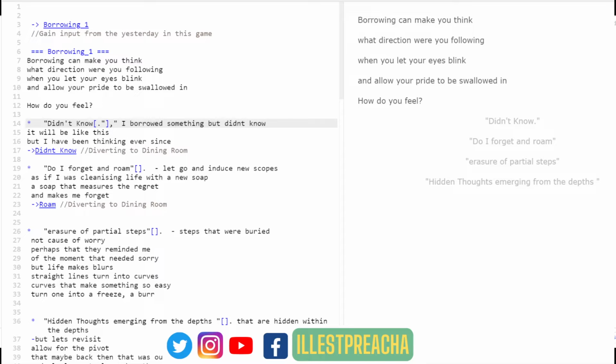Welcome to another prompt of the NaPoGenMo and NaPoWriMo, National Poetry Writing Month. And since we're adding coded elements to every prompt set by Aya Scala, we are also doing National Poetry Generative Month. So today the prompt is borrowing, and for this I decided to step into Inky, made by the Inkle Studio.